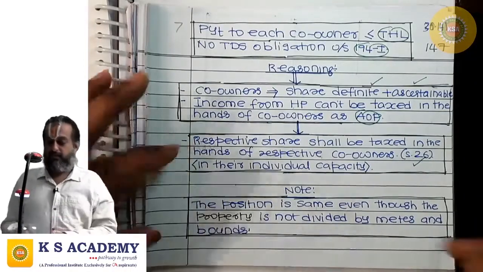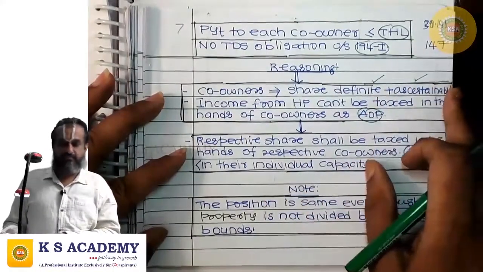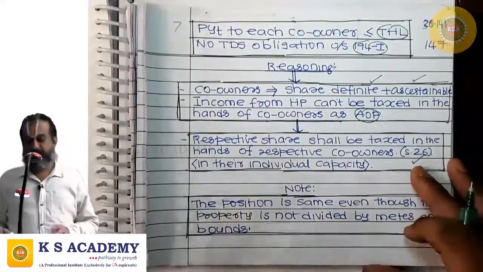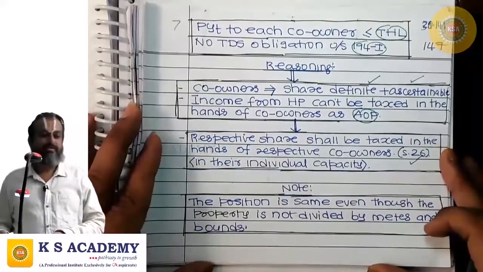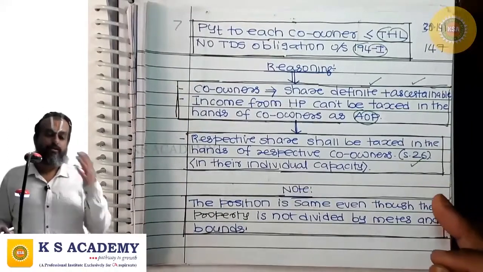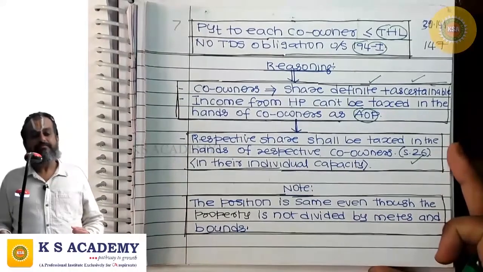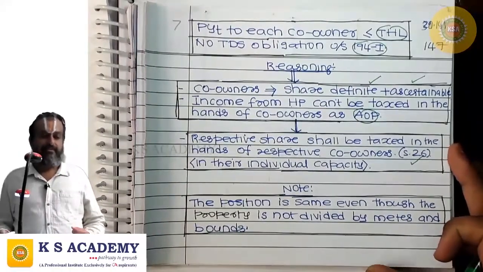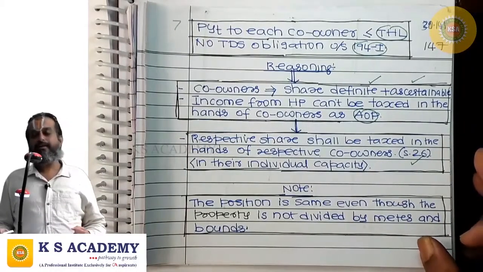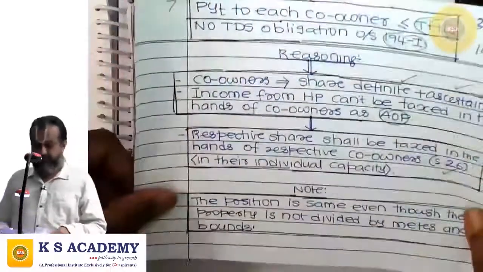For co-owners, when they have a share in the property which is definite and ascertainable, income from house property can't be taxed in their hands as an AOP. Respective share shall be taxed in the hands of respective co-owners in their individual capacity. Therefore, the threshold limit contemplated in 194I should be compared with the payment made to each co-owner separately to decide whether the TDS provisions are applicable. In this case, amount paid to X is 1,80,000, not crossing 2,40,000. Amount paid to Y is 1,80,000, not crossing 2,40,000. Therefore, there is no TDS obligation.